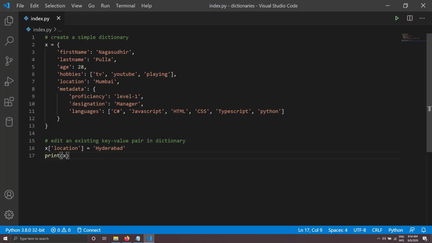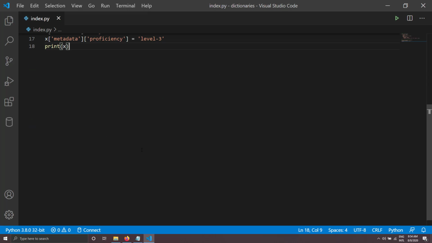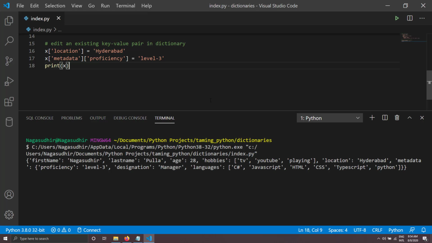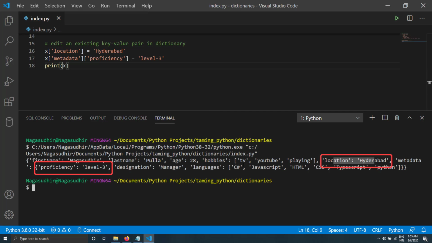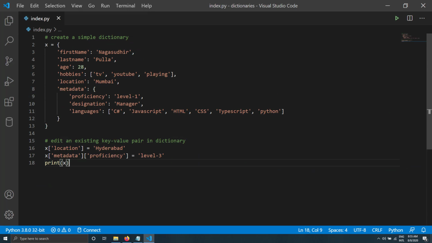So if I just want to change the metadata, inside metadata, if I want to change proficiency to level 3, I'll just write X of metadata of proficiency equal to level 3, and let me try to print X. So let's see what's happening. I'll just run this. Here you can see the location is changed to Hyderabad and my proficiency is changed to level 3. So this is how you can edit existing key value pairs inside an existing dictionary.